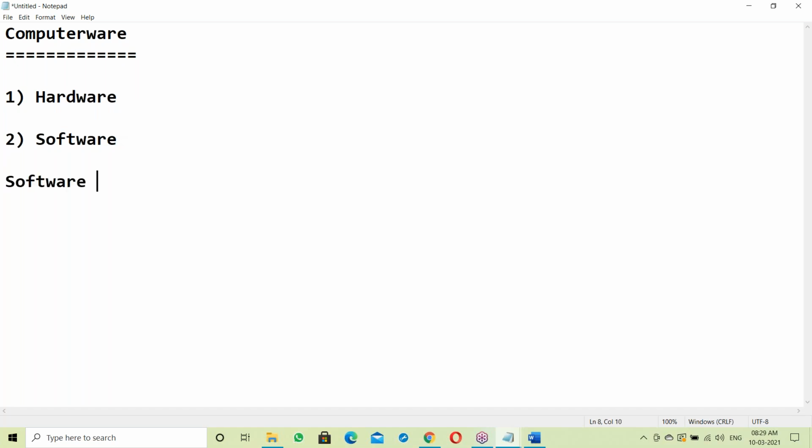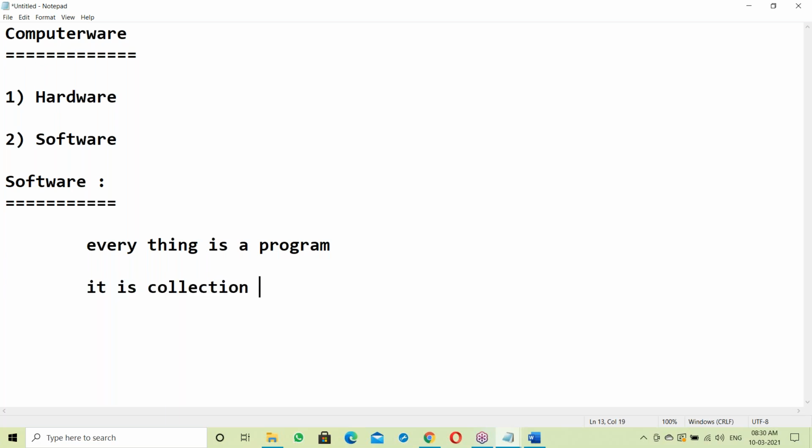So what is software? In software, everything is a program. It's a collection of programs. What is software? Software is a collection of programs, like C, maybe C++, maybe Java, maybe Hadoop, maybe Python.